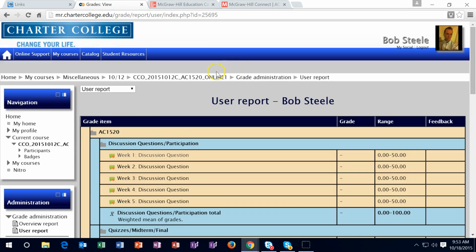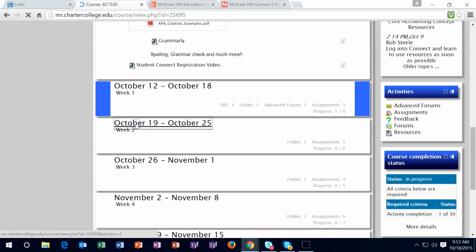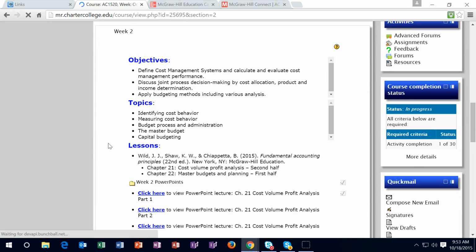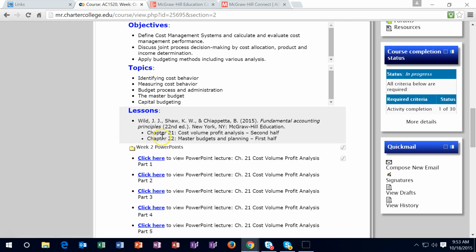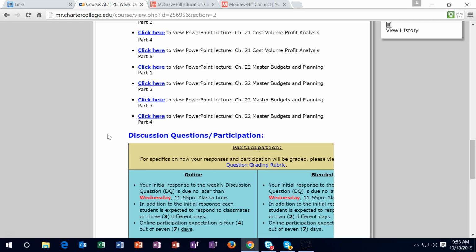We're going to go back up to the cookie trail up top and scroll down to the current week we are in, which is week 2. In week 2, we have, of course, our objectives, our topics, our lesson. We'll be going over chapters 21 and 22. You have your learning material here. If you want to watch these videos on those chapters, you can do so.